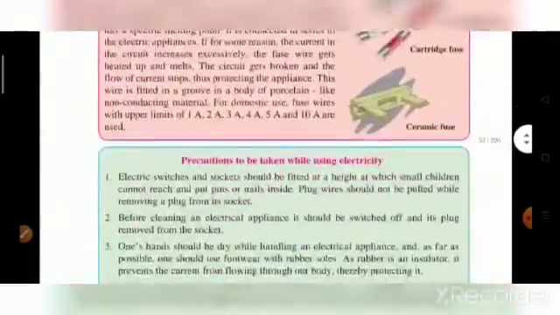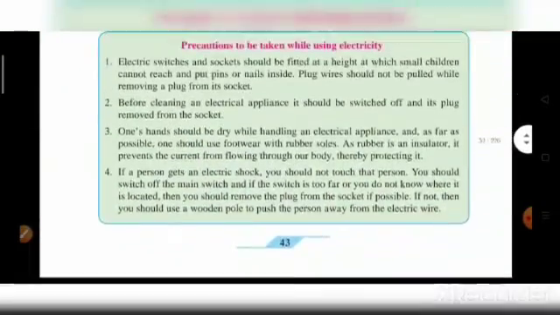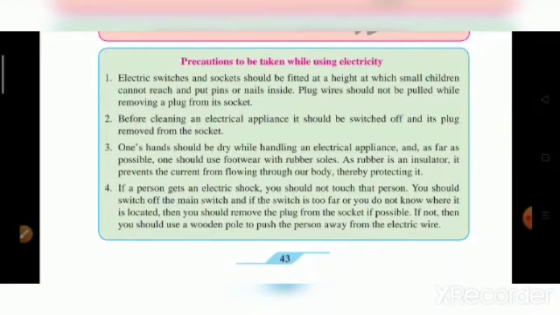So here we end with chapter 3, that is current electricity. Hope this is useful for you all.